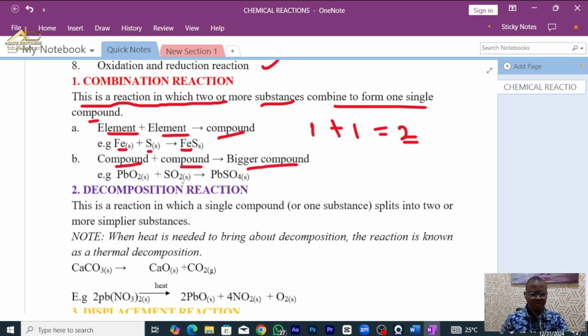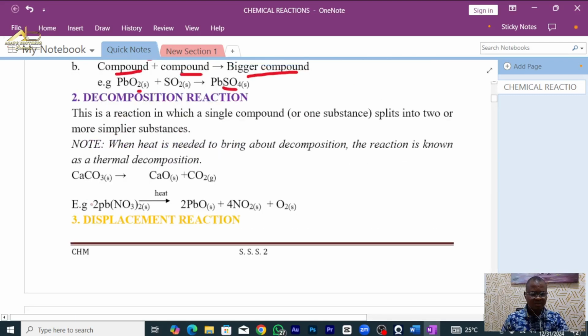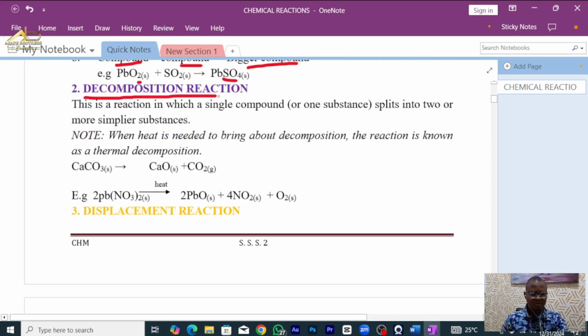Now, I have SO2 combining with oxygen to give us SO3. Can you see it now? In the first example, I gave elements combining with elements, while the second reaction is compound combining with compound. What we are saying in essence is that when a combination reaction occurs, 2 or more substances combine to give us only a single compound. Did you get it? Let's go to number 2, decomposition reaction.